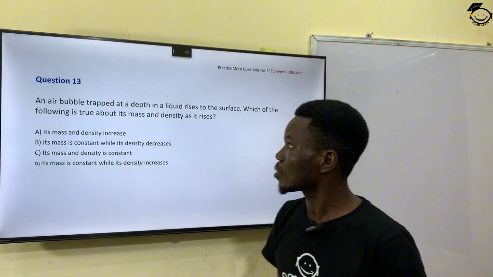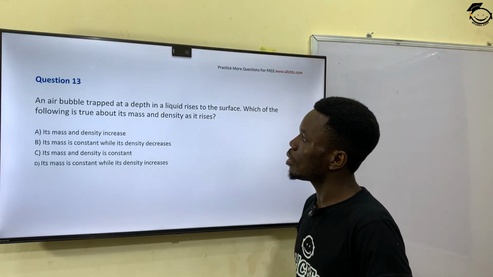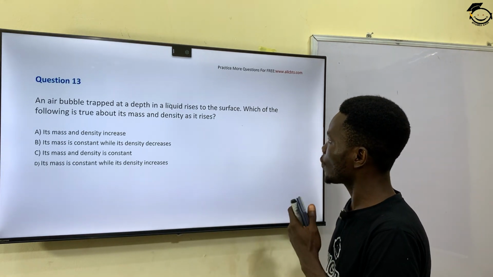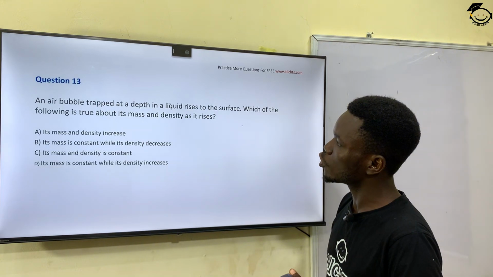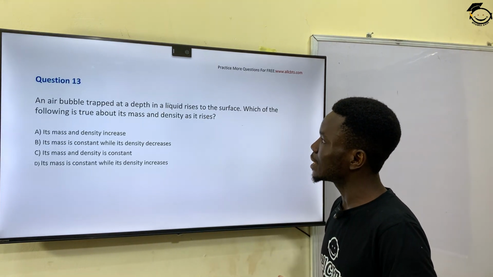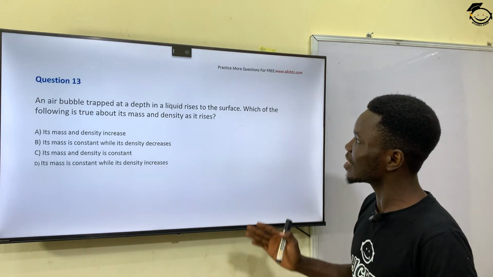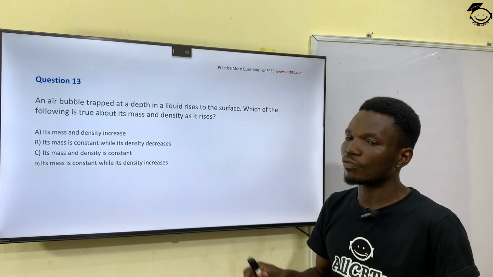Moving on to the next question. Question number 13 says, an air bubble trapped at a depth in a liquid rises to the surface. Which of the following is true about its mass and density as it rises? Now, what I'm saying in this question is that there's an increase in the volume of the air bubble.